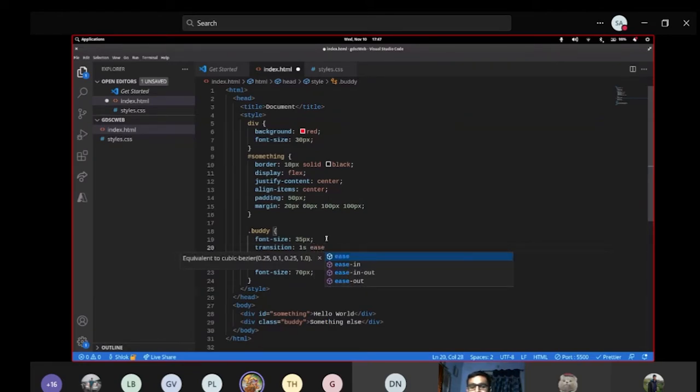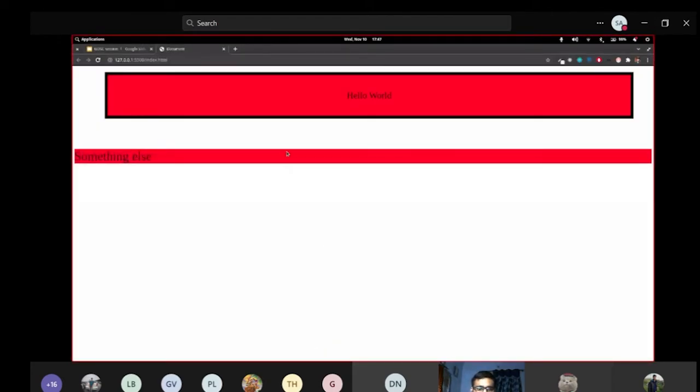I'll make the animation. There are various kinds of modes. I'm just using one of them. There's an ease mode, you can explore them. This is just how the animation progresses, so you do not need to know a lot about it. You just need to know how it works. Transition 1 second, ease, and I'll apply it to font size. Let me save. Let's see if it works. See, when I'm moving, it's changing its size.